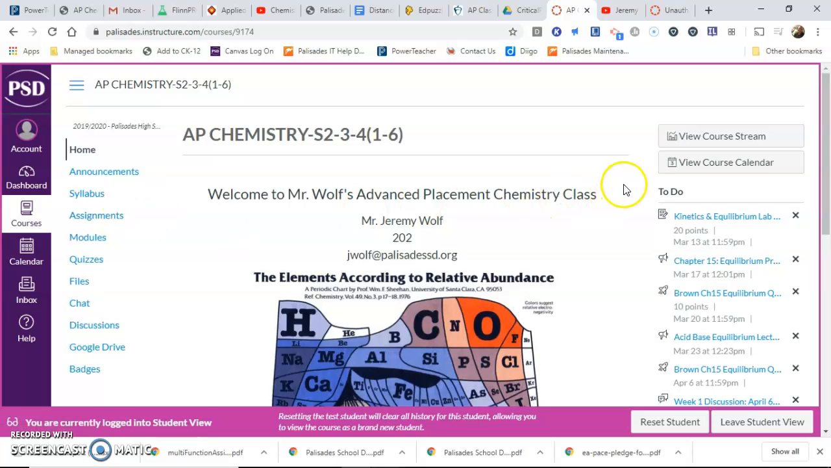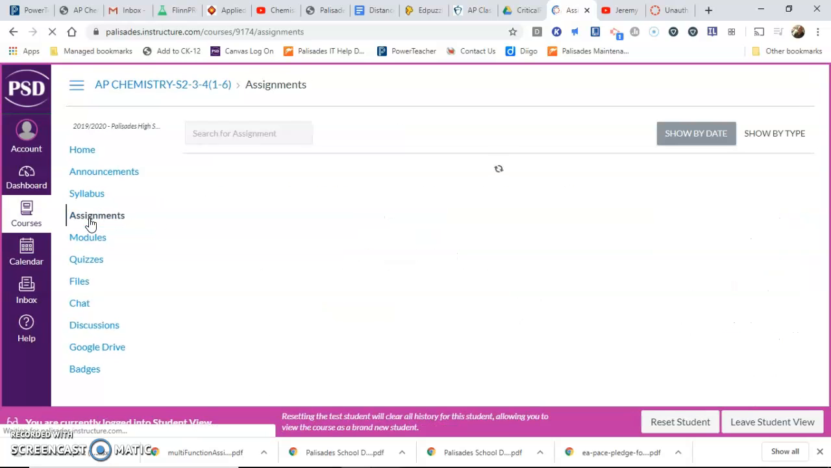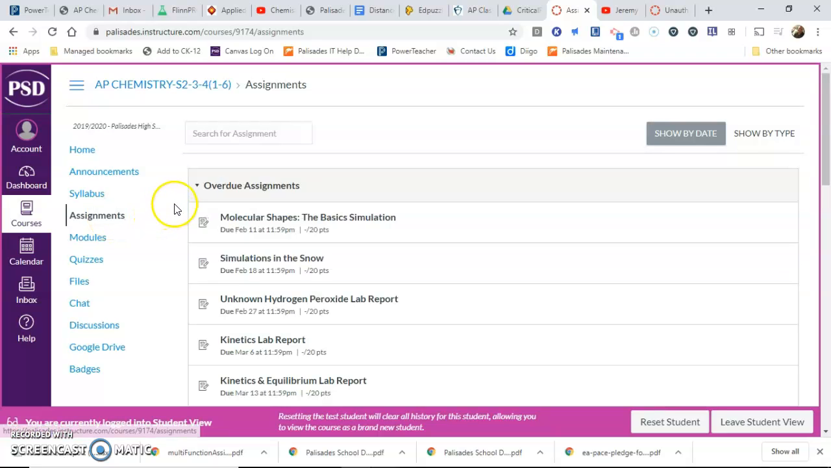You have a to-do list, and your to-do list has assignments with this little notepad with a pencil next to it. And you have announcements, and the announcements are little megaphones. Announcements are how I'm going to deliver to you what I want you to do on a daily basis. But the assignments that you're going to work on this week are under assignments. You're going to click on here, and you're going to see past overdue assignments. The overdue assignments are what you want to do.